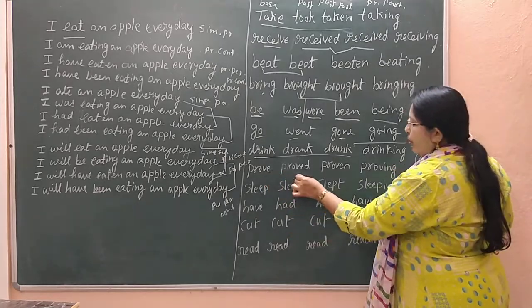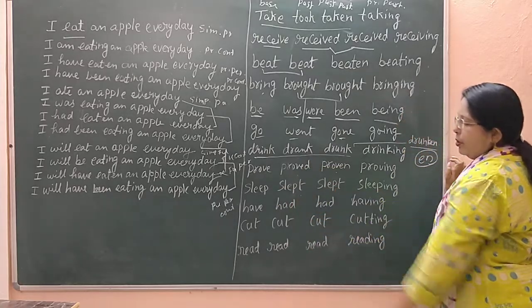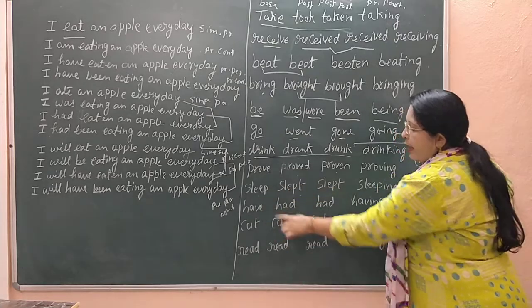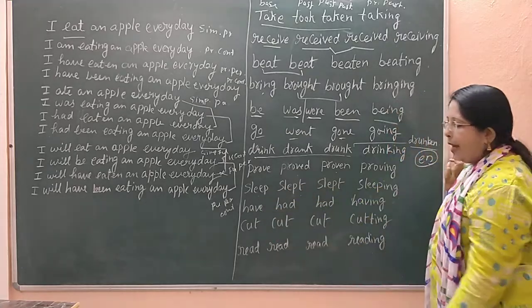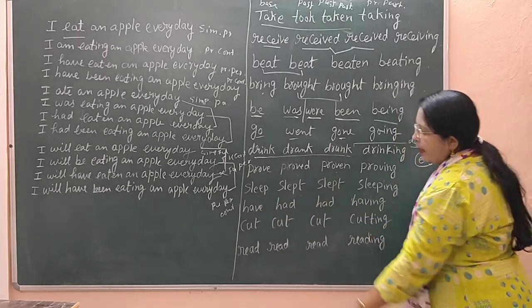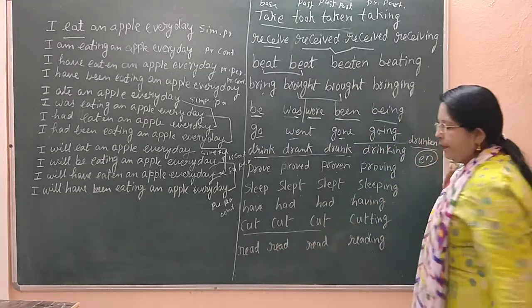Next, prove, proved, proven: different forms. Sleep, slept, slept: two forms are the same and one is different. Here I can say the auxiliary verb have, had, had. These two forms are the same and this one is different.